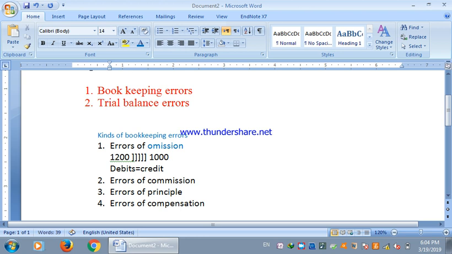For example, if a particular entry has been completely omitted, such as purchases fully omitted, then debits will be equal to the credits. And if some amount is recorded short of the original amount, in such a case the debits and the credits will still be equal.